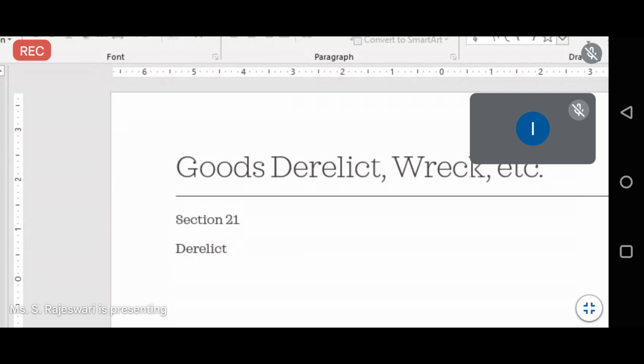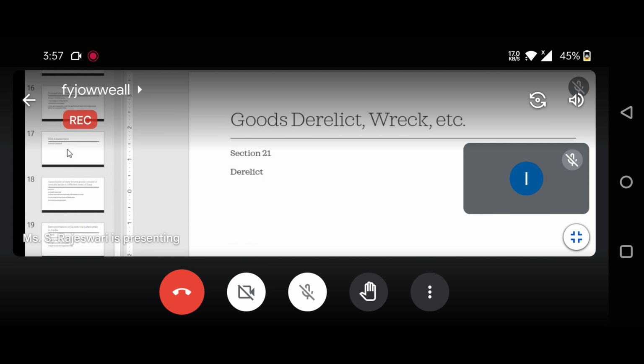Okay, and when you are importing goods, you might declare the value of the goods, but if the goods are not received at the Indian port, in that case also no customs duties will be paid. So these are the conditions where you will be exempted from the customs duty. Clear, students? Any doubt? Okay. Next.